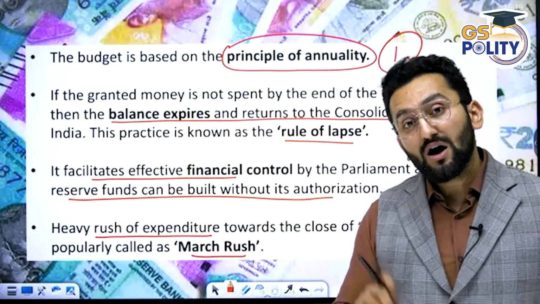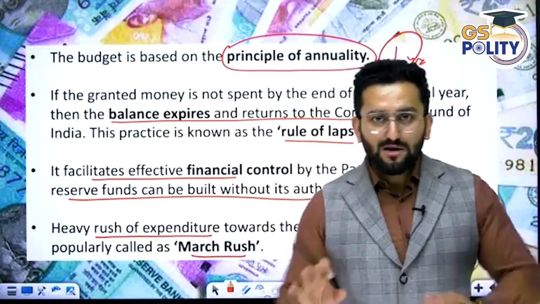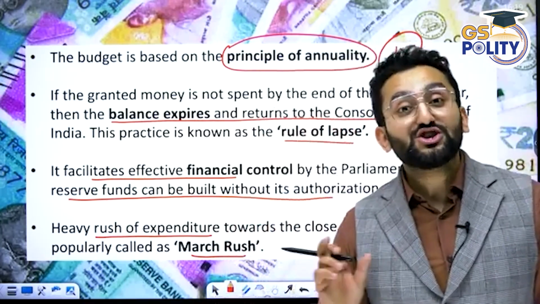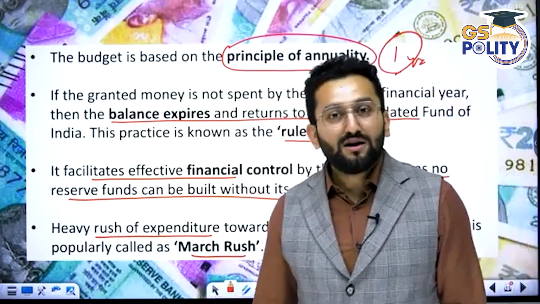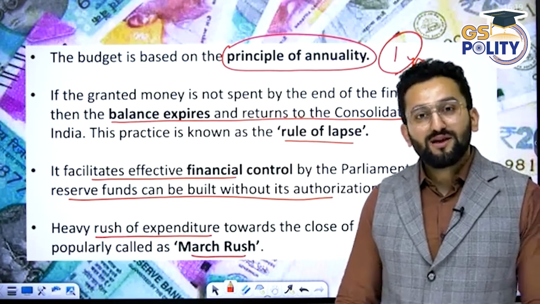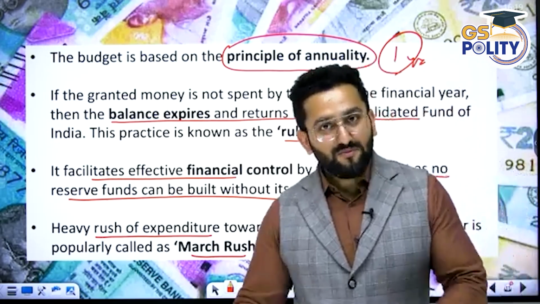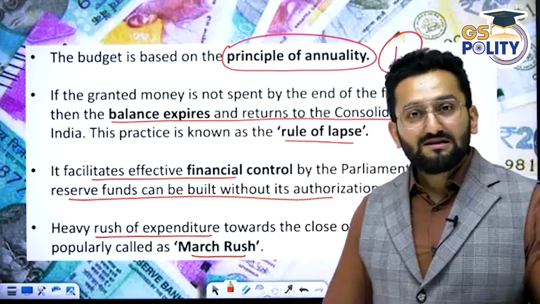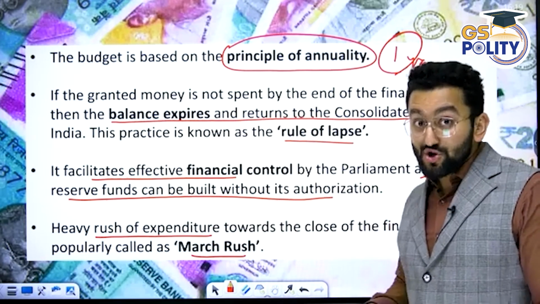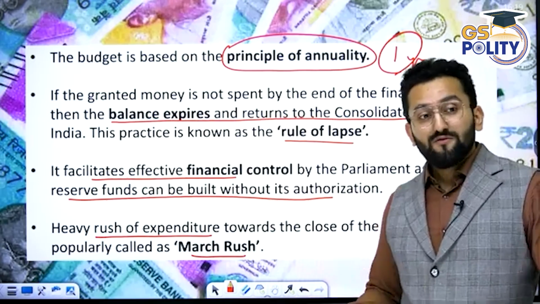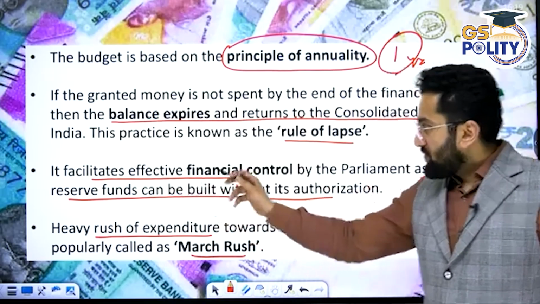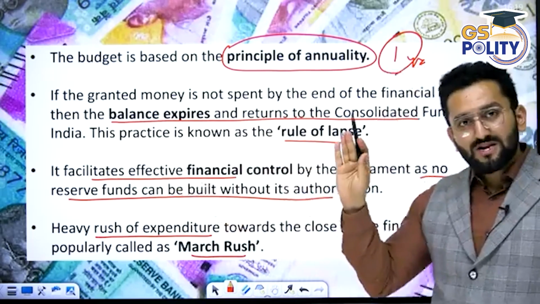And that is why, if any one of you has parents, siblings, friends working in a government department, then they will tell you about the March rush. You don't get holidays in March, in general, because there's so much work there. You have to finalize the payments. You have to get all the files done, because otherwise there'll be lapse. There'll be questions also. You were given this much money for the betterment of the public, and you have not spent that money. So, rule of lapse. I hope it is clear to you now.